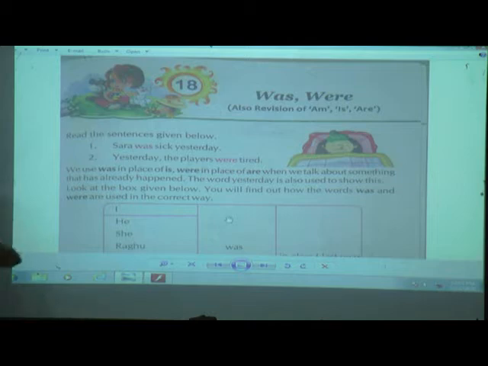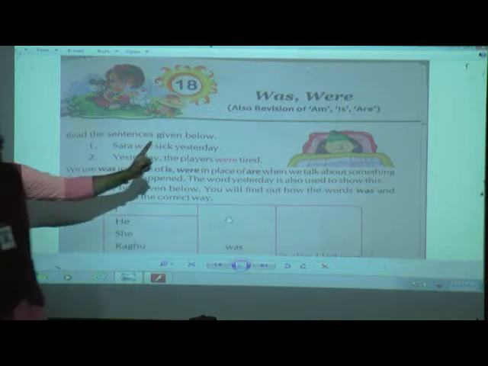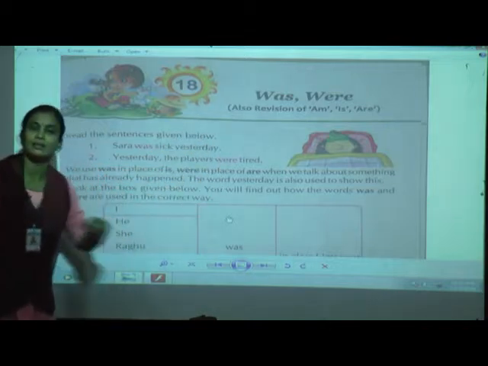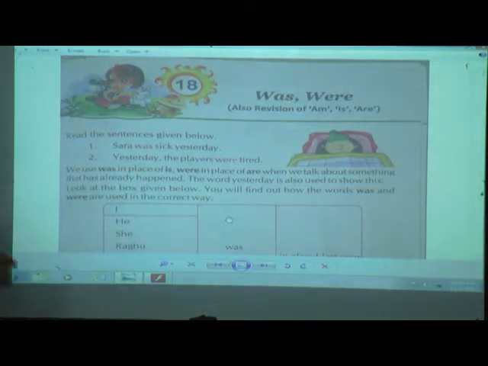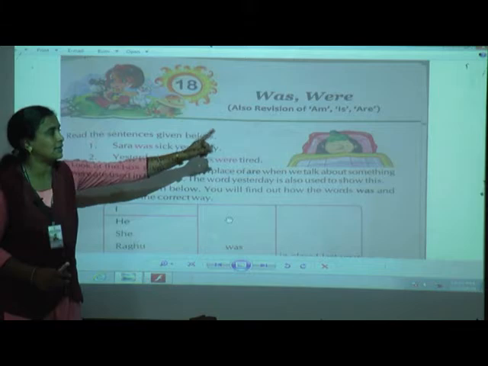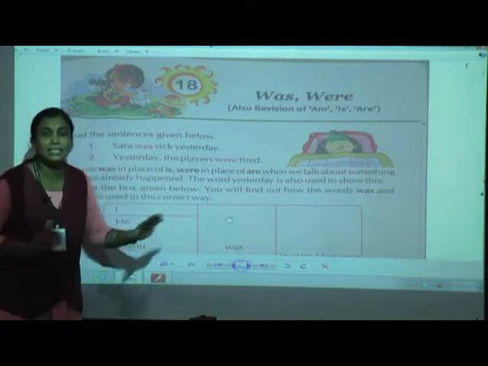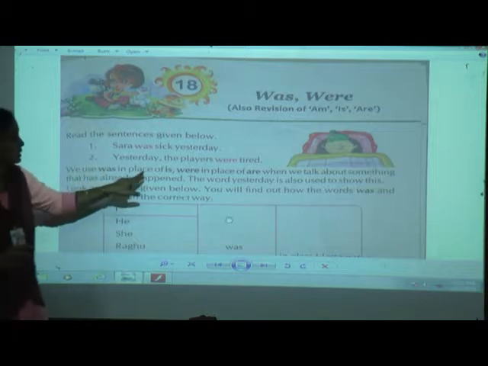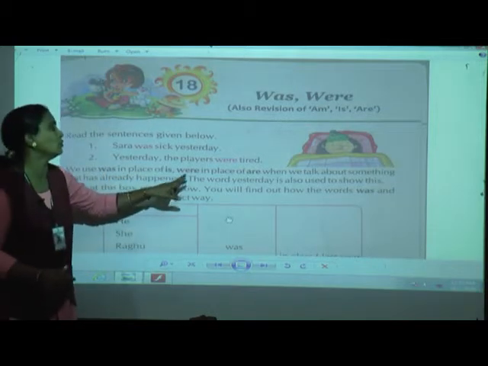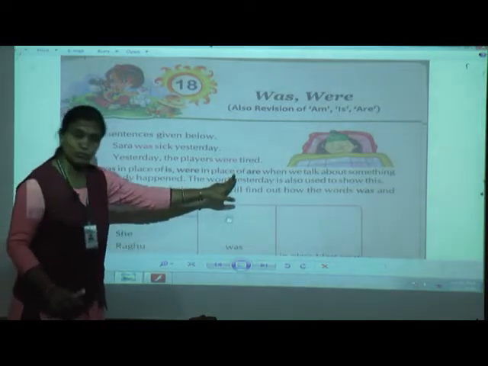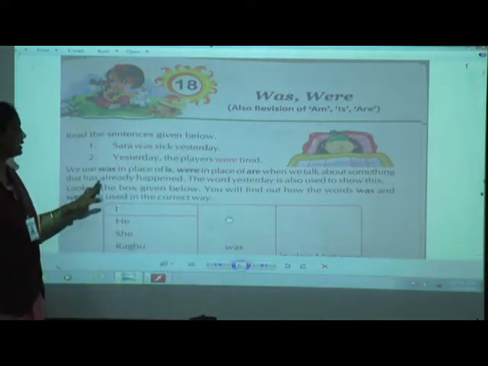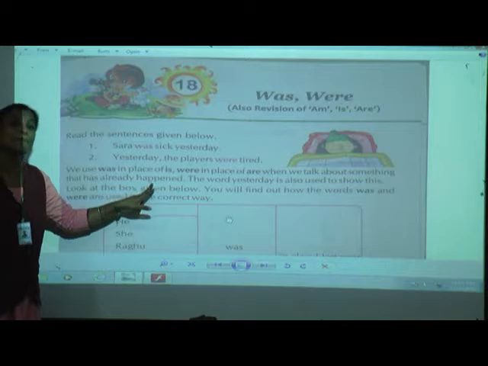Even we have revised how to use am, is, are, was and were in the sentences, and when to use was, were, am, is and are, these words in the sentences. Now children, we use was in place of is, as you all know, were in place of are, when we talk about something that has already happened.